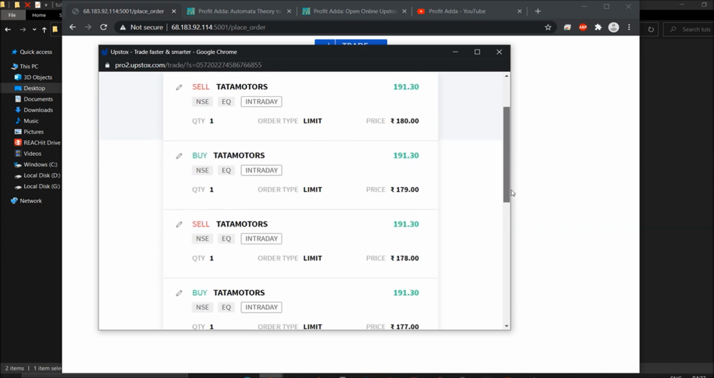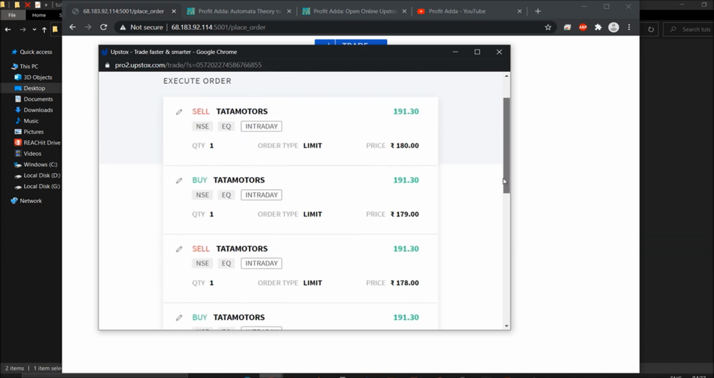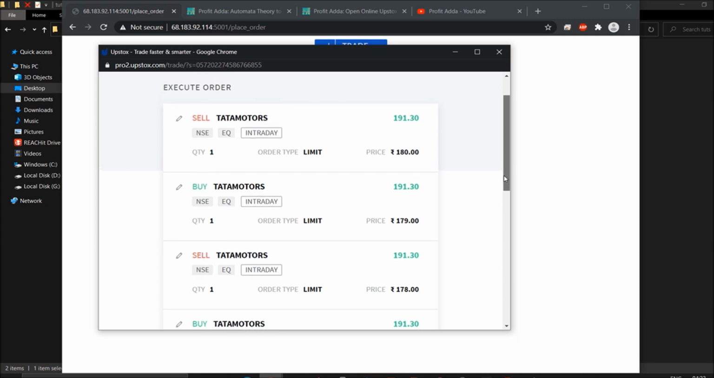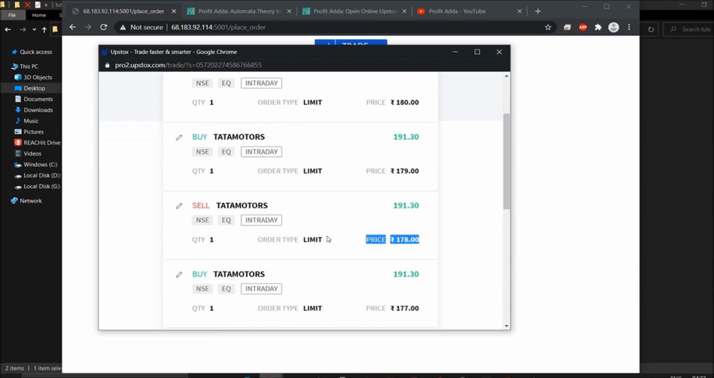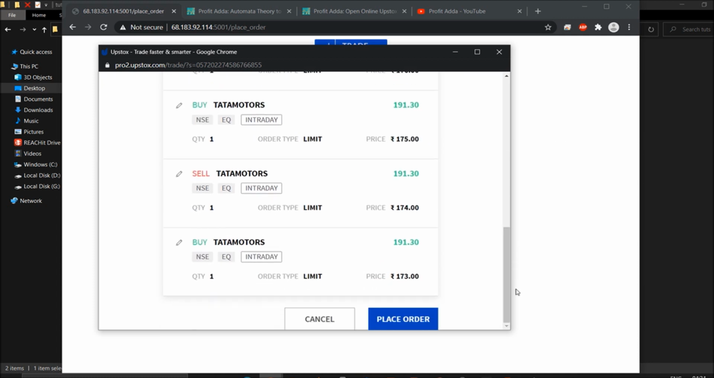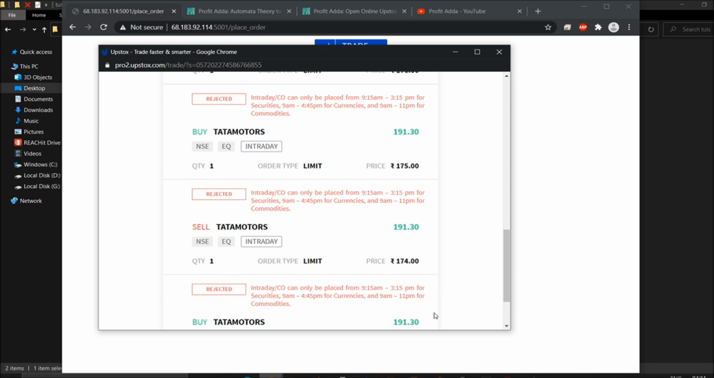This is how I'm doing it. For every dip I go for a sell. Suppose I sell here, then I'll go for the buy, and if another dip happens, I go for the sell, and then I buy it here. This is how I'm going to make profit. At the end I will buy and close this stuff. If I say place order, it will automatically place my order.